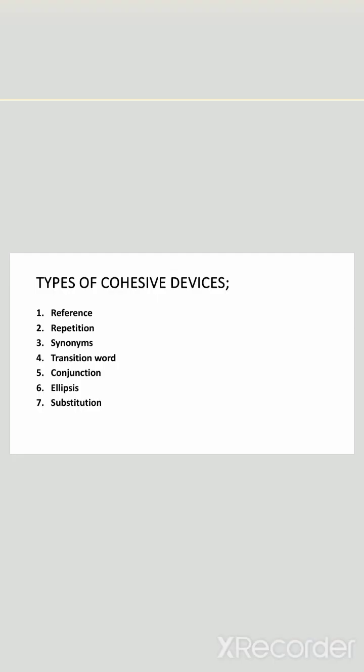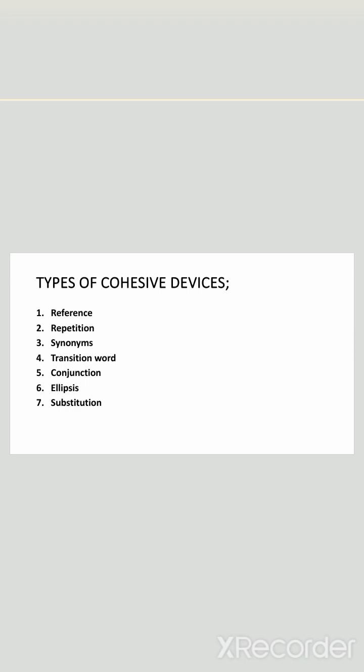The last type of cohesive device is substitution, using a phrase or word to replace a previous idea or entity. For example, Mary likes coffee. She likes tea too. The pronoun she is used to substitute for Mary to avoid repetition.